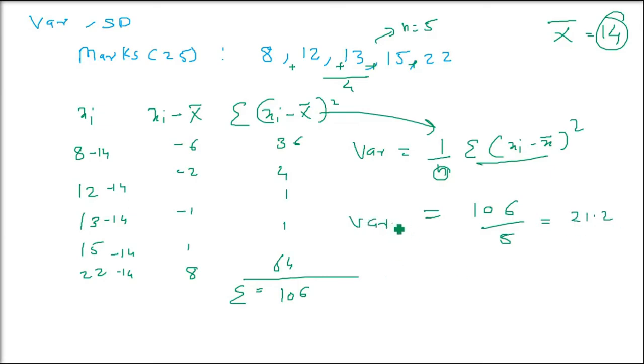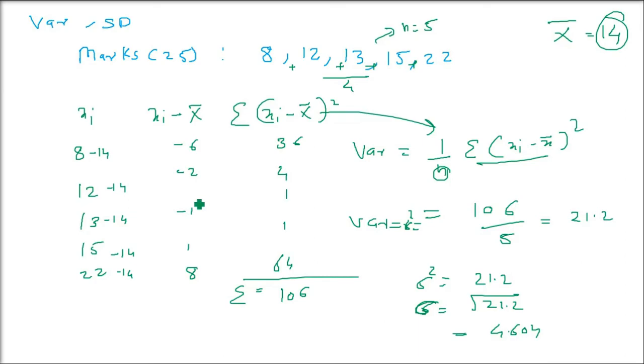But what is variance? Variance is basically sigma square. So in order to find out sigma, that is the standard deviation, just take the square root of variance. That is square root of 21.2, which is going to be 4.604. So don't worry about the numbers, just think about the steps. This we have already done.